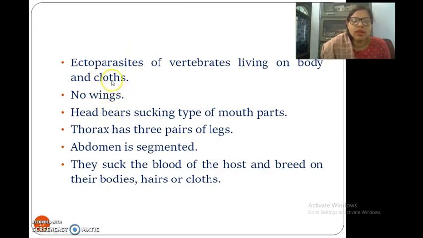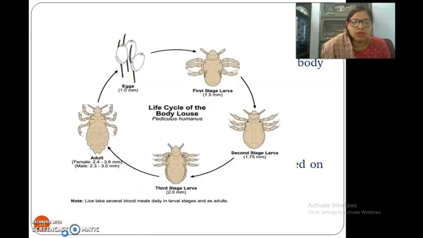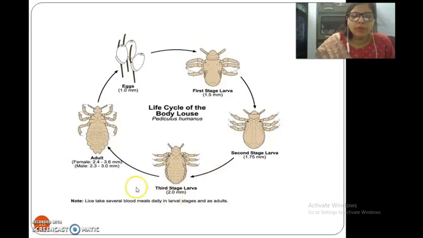They have no wings. The head bears sucking type mouth parts. The thorax has 3 pairs of legs. The abdomen is segmented. They suck the blood of the host and live on their bodies, hairs, and clothes. The male and female sizes are different. The female is comparatively longer or bigger. It grows up to 2.4 to 3.6 millimeter, and the male becomes 2.3 to 3 millimeter.